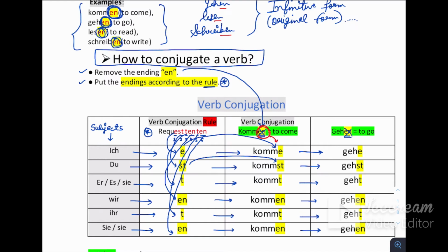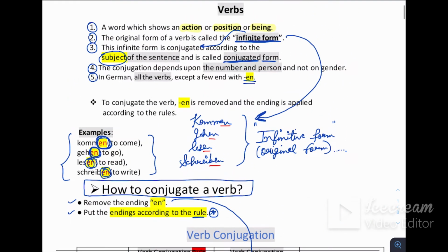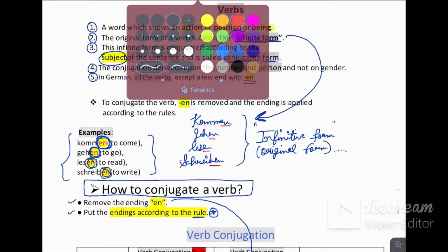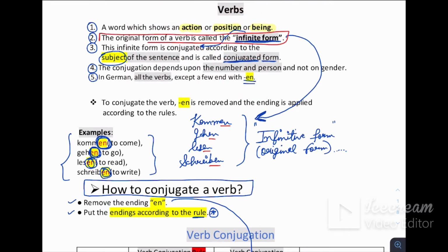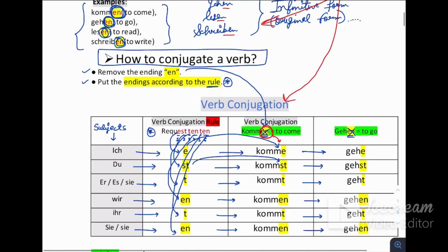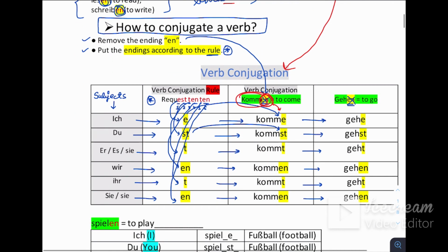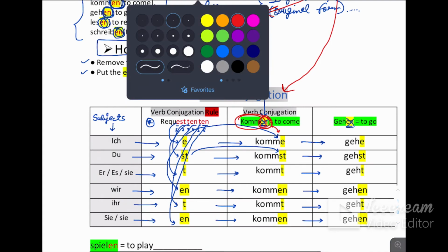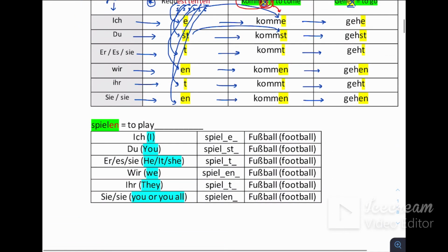German language. Okay, now I hope it's clear that the original form of a verb is called the infinitive form. I hope this point is clear to you. Okay, these are known as original form. And the third point: the infinitive form is conjugated according to the subject of the sentence and is called conjugated form. Again, we have the infinitive form, this thing, and we have conjugated it according to the subject. Okay, let's do some exercise.